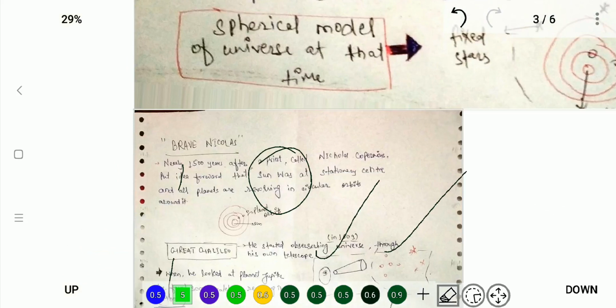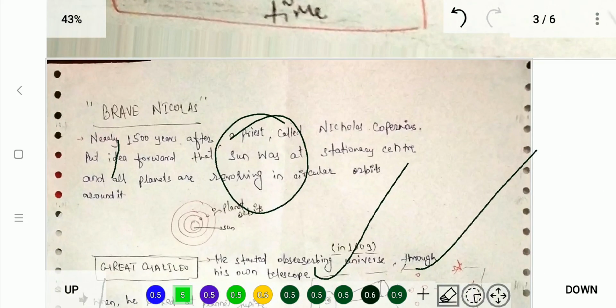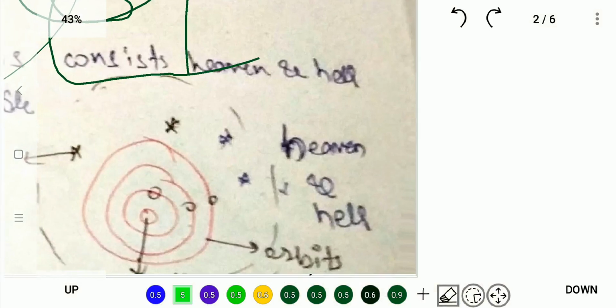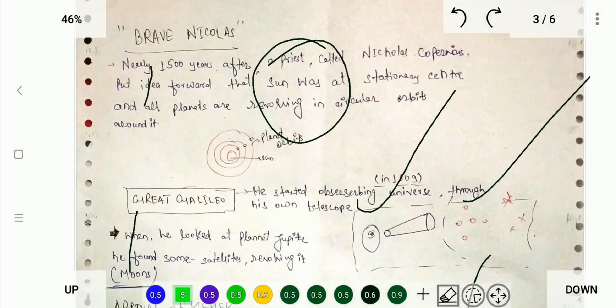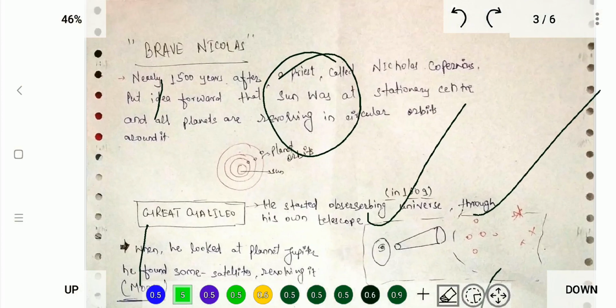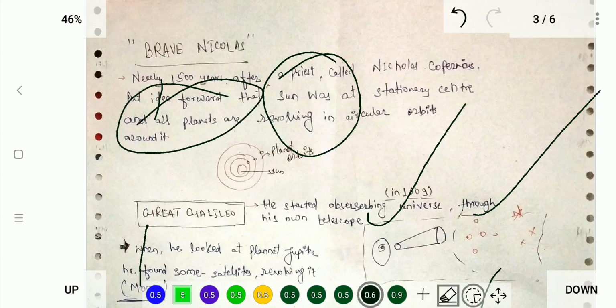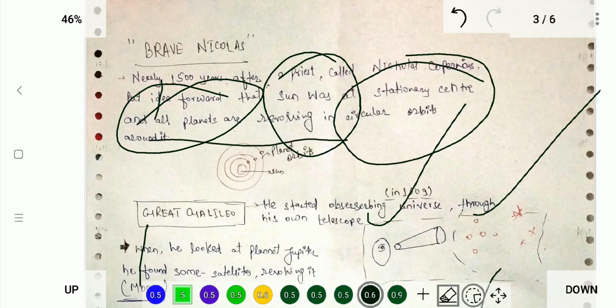Now come to the best part: brave Nicholas. Nearly 1500 years later, a priest called Nicholas Copernicus put forward the idea that the sun was at a stationary center and all the planets revolved around it in circular orbits.